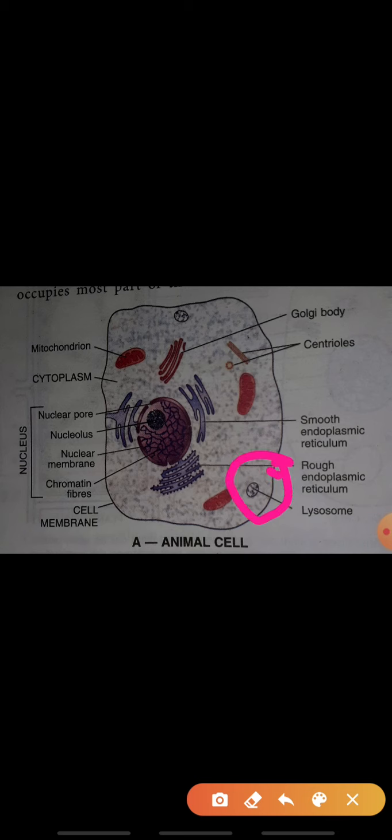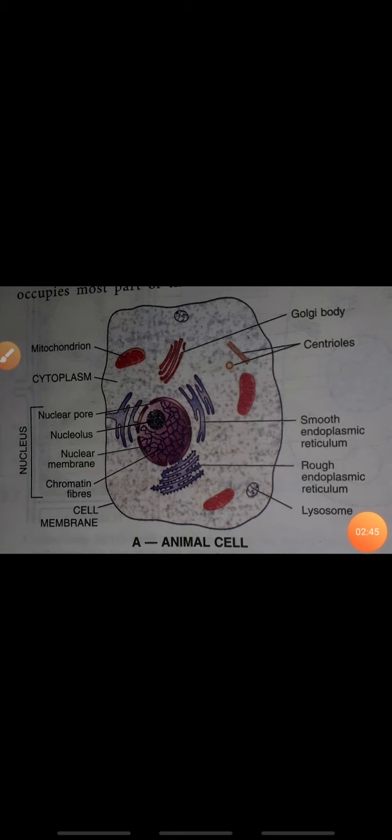So lysosomes, what do they do? They destroy and digest other cell organelles, you can say. Here is mitochondria, so they can eat mitochondria also. They can eat Golgi bodies also. So they are called suicidal bags because they can eat other cell organelles for their purpose.